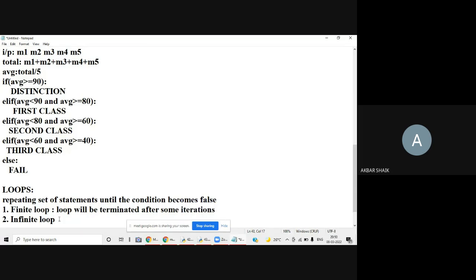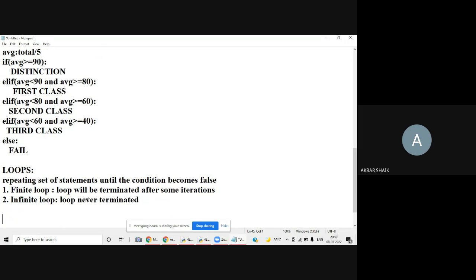Infinite loop means the loop never terminated. In other words, infinite loop means never terminated. What is the meaning of never terminating? The condition is always true only. Never terminating means the condition is not becoming false. Or we can say the condition is always true only.